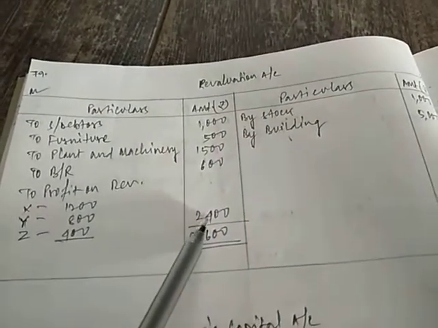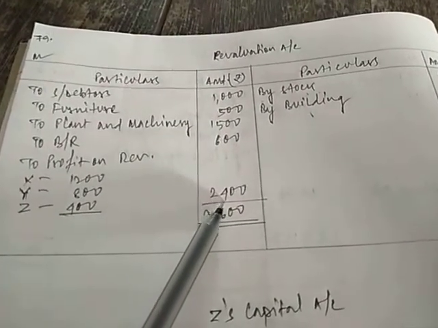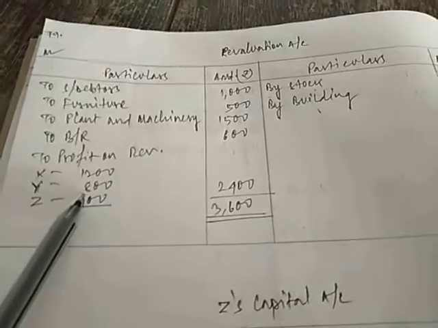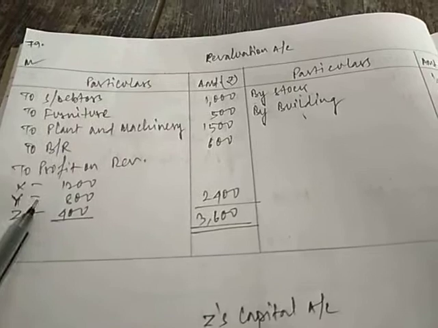Thereafter, when you balance, you will get a profit of 2,400, and this 2,400 profit is to be distributed between all the partners in the old ratio. So the old ratio is 3:2:1. So in 3:2:1, I have distributed the profit on revaluation of 2,400. Till here, there is no issue.